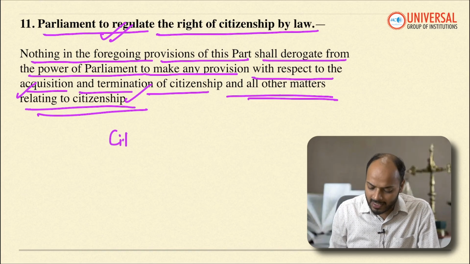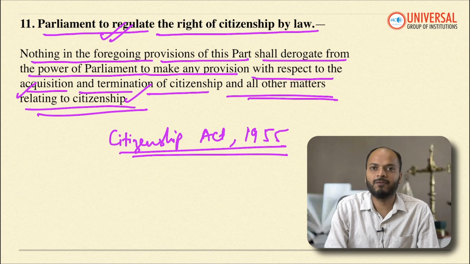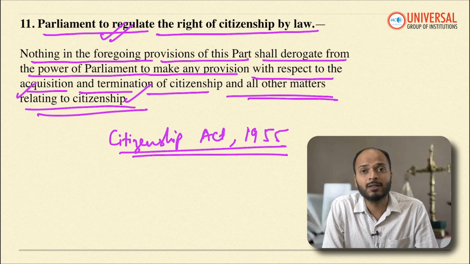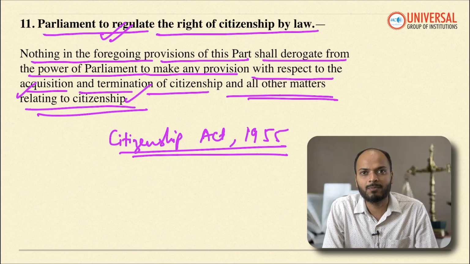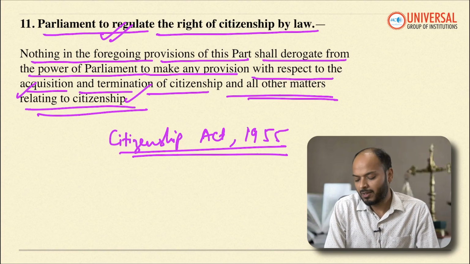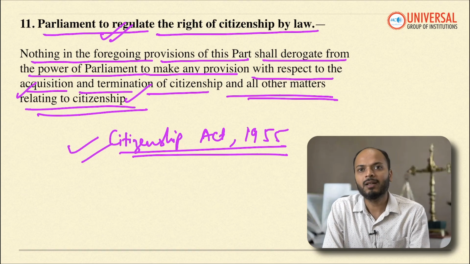In this regard, in 1955, the Citizenship Act was passed, which is very famous. The Citizenship Act of 1955 talks about many other ways through which you can get citizenship of India. It also talks about how you can lose the citizenship of India. One way of losing citizenship we have discussed already: if you voluntarily acquire the citizenship of any other country, you automatically lose the citizenship of this country. Other ways of losing citizenship have also been covered under the Citizenship Act of 1955.